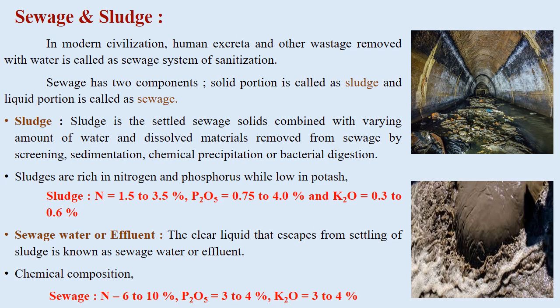Here we can see the composition of sludge, which contains about 1.5 to 3.5% of nitrogen, 0.75 to 4.0% of P2O5 and 0.3 to 0.6% of K2O. Next is sewage water or effluent. It is the clear liquid that escapes from the settling of sludge, known as sewage water or effluent. The chemical composition of sewage water or effluent is nitrogen about 6 to 10%, P2O5 about 3 to 4%, and K2O about 3 to 4%.